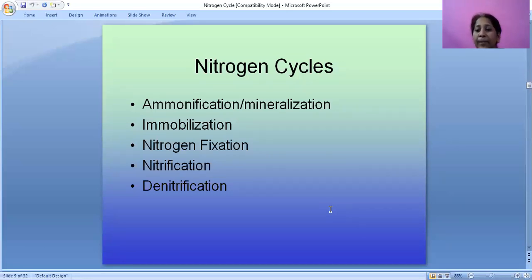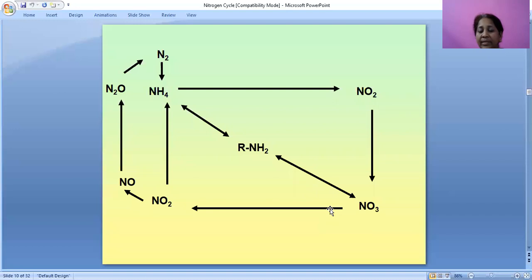What are nitrogen cycles? In the nitrogen cycle, we can see how many processes there are: ammonification or mineralization, immobilization, nitrogen fixation, nitrification and denitrification. What is ammonification? What is immobilization? What is nitrogen fixation, nitrification and denitrification? Now we are going to see them in detail.